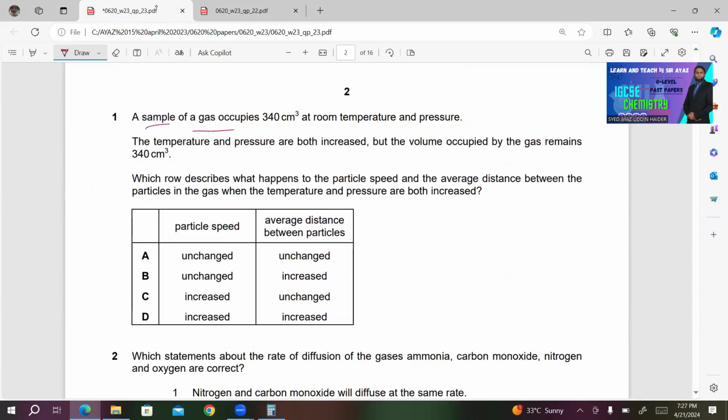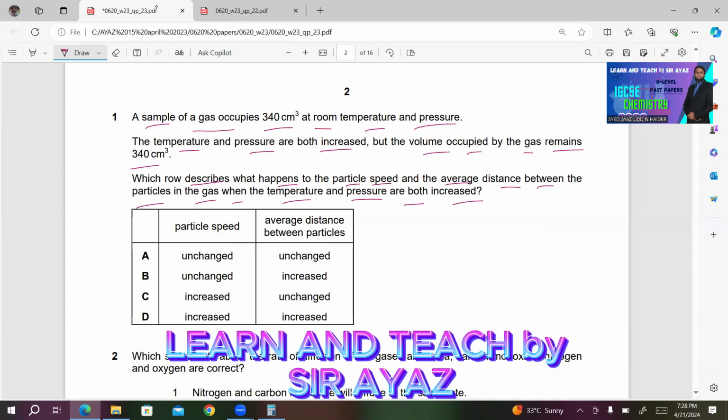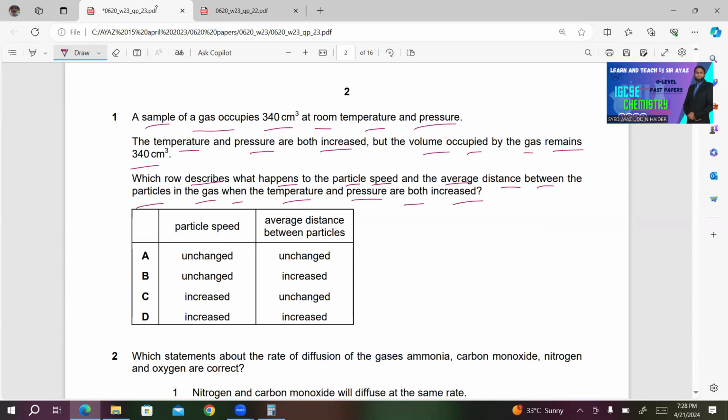A sample of a gas occupies 340 cm³ at room temperature and pressure. The temperature and pressure are both increased, but the volume occupied by the gas remains 340 cm³. Which row describes what happens to the particle speed and the average distance between the particles in the gas when the temperature and pressure are both increased? Definitely the particle speed will increase if you increase the temperature, and the average distance between the particles remains unchanged.